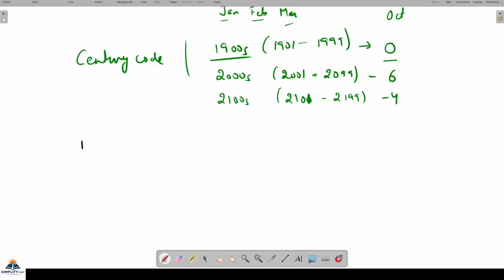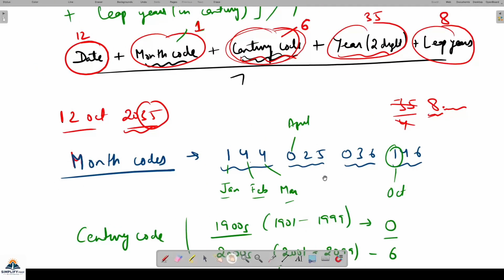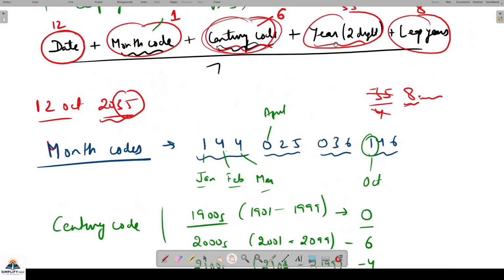Our formula is date, that is 12, plus month code, और मंथ कोड कितना है अक्टूबर का 1, plus century code, that is coming out to be 6, then year, last two digits 35, leap years कितने आ गए 8. है ना, so I guess we have added all the things, 1 2 3 4 5 things.